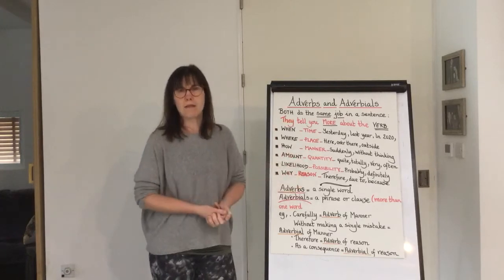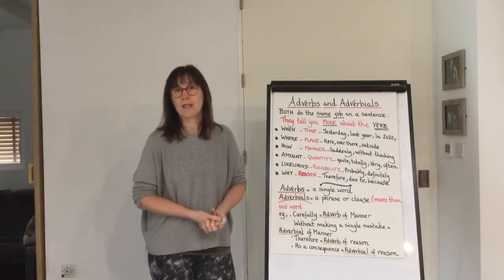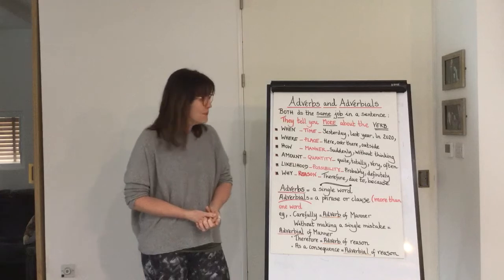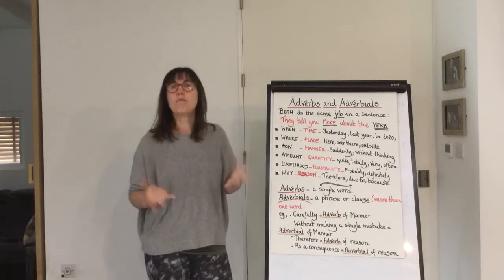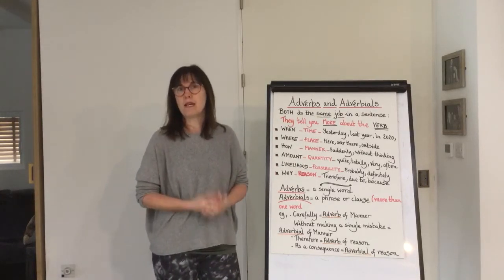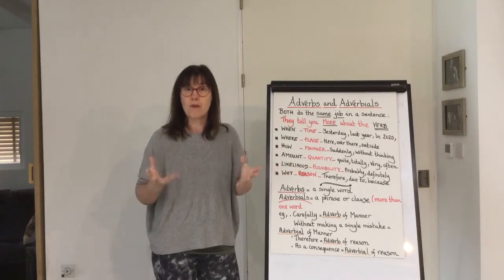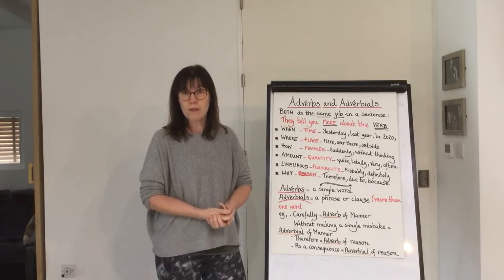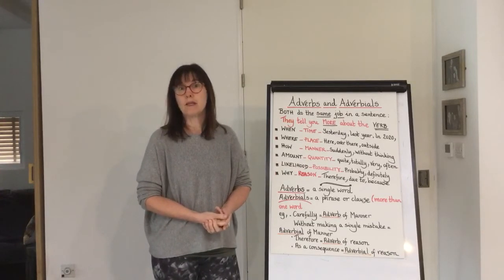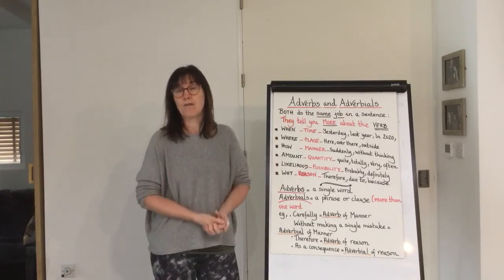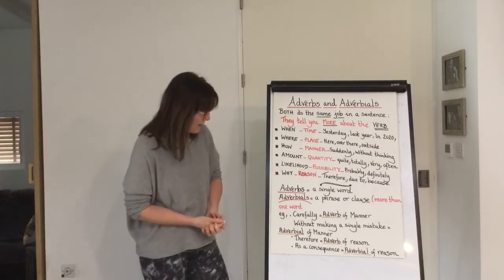I won't go into the difference between a phrase and a clause now, that's another workshop. But it's when more than one word has been used as the adverb. So an adverbial is where there is more than one word acting as the adverb, and when it's called an adverb, it's when it's one word.